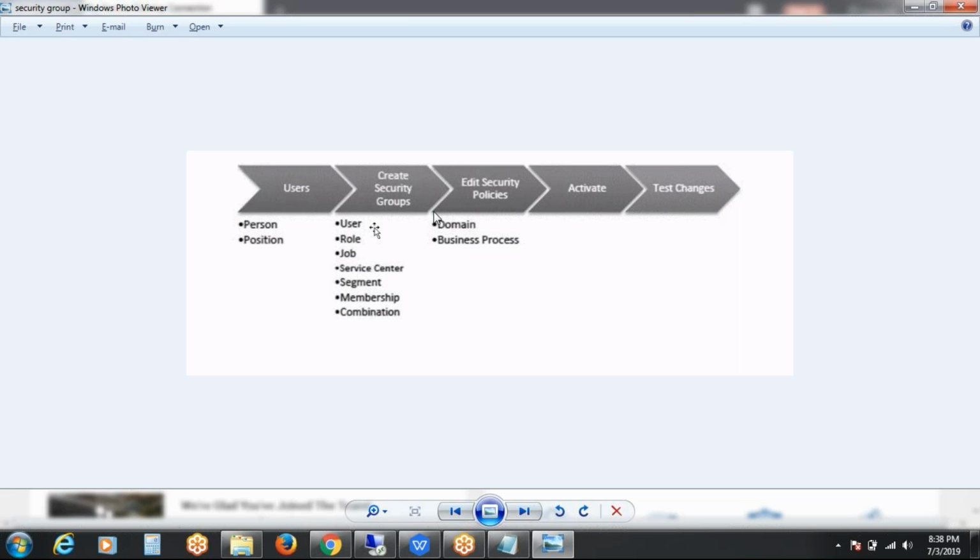So first of all, what is a security group? Normally we can say a security group is nothing but a group of people who perform similar kinds of actions, like HR partner, HR administrator, compensation partner, recruiter, HR partner by location, payroll administrator, manager. Like this, we have different groups. In that, we have a group of employees with the same roles, and they will perform the same actions. This security group consists of people who can perform similar roles and responsibilities.